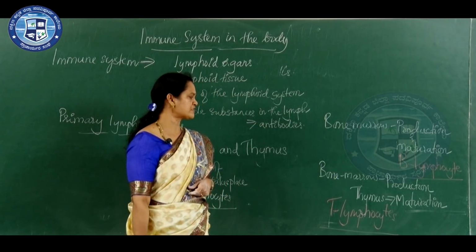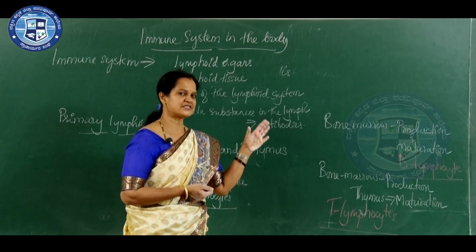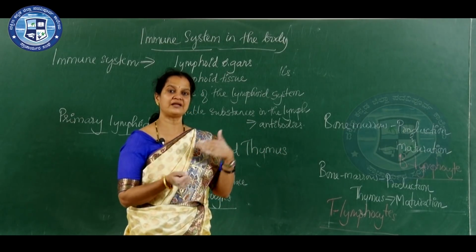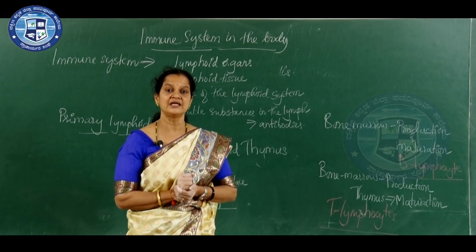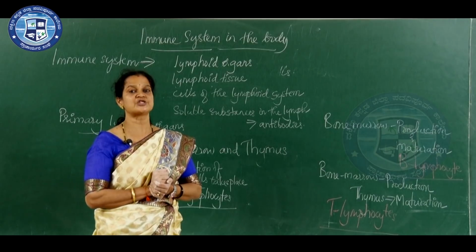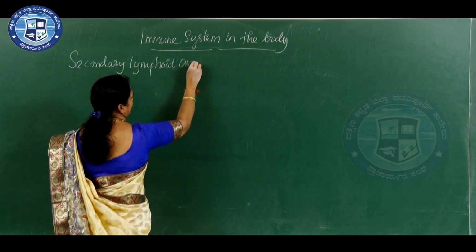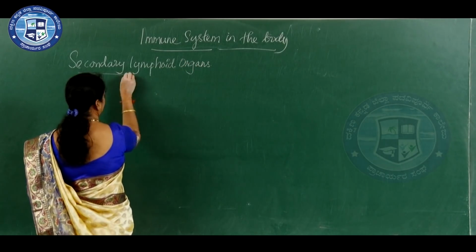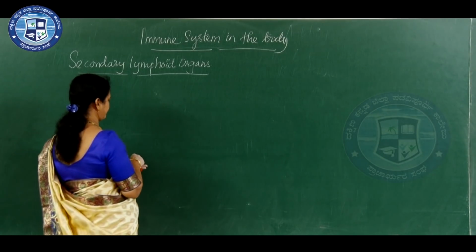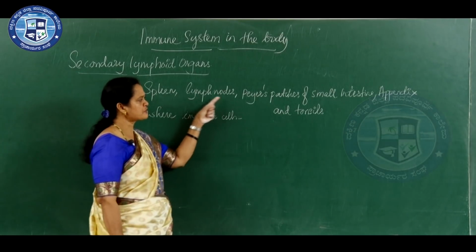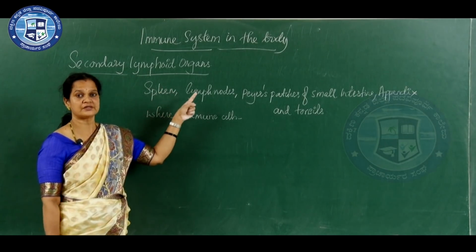So, B lymphocytes and T lymphocytes are produced in the bone marrow and mature in the bone marrow and thymus. These are the primary lymphoid organs, bone marrow and thymus. We will see which are the secondary lymphoid organs. Secondary lymphoid organs are spleen, lymph nodes, Peyer's patches of small intestine, appendix and tonsils. They act as the secondary lymphoid organs.